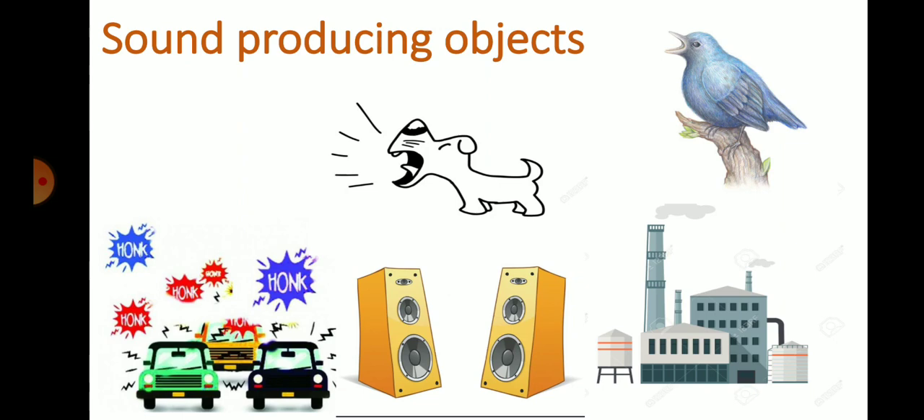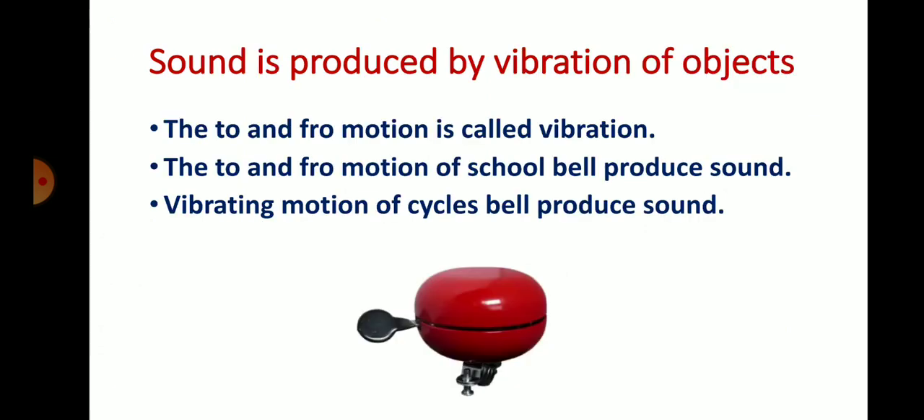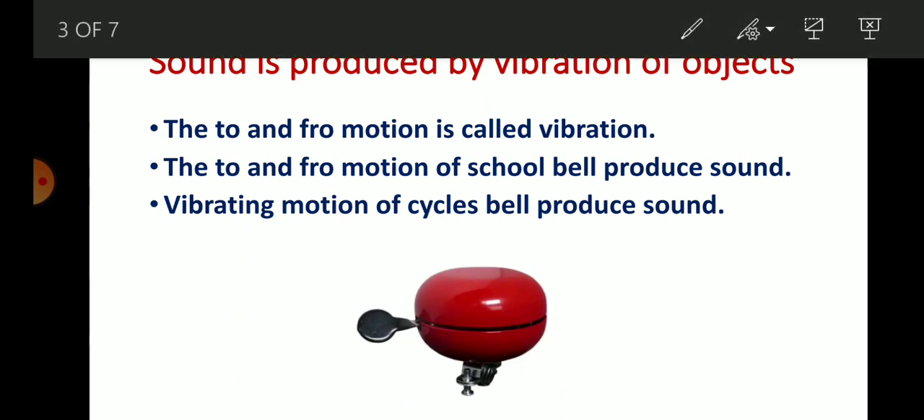Now sound is produced from a vibrating object. From the source, the sound propagates through the medium like air, water or solid by vibration of the medium particle, and without medium, sound cannot propagate or proceed. Next we learn how is sound produced. Sound is produced by vibration of object. So what is the meaning of vibration?